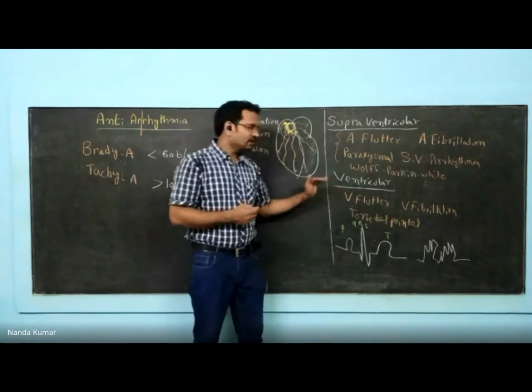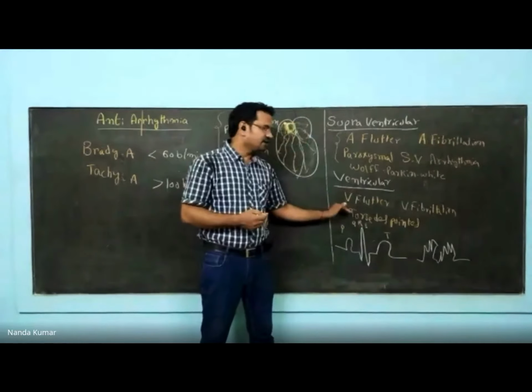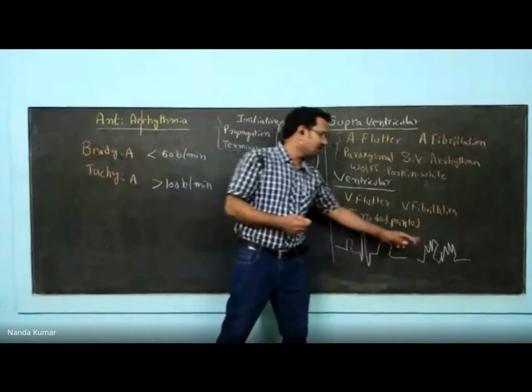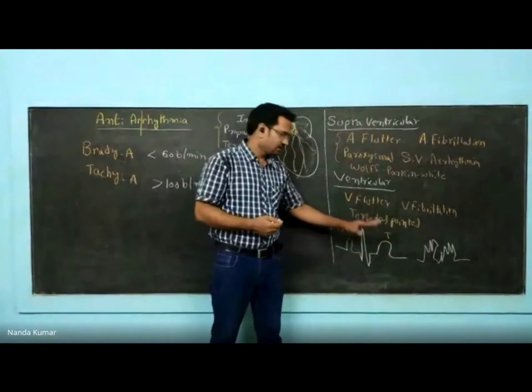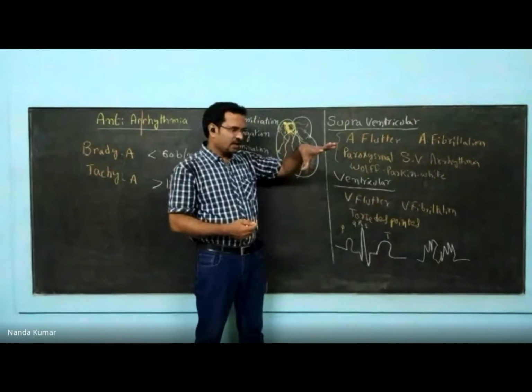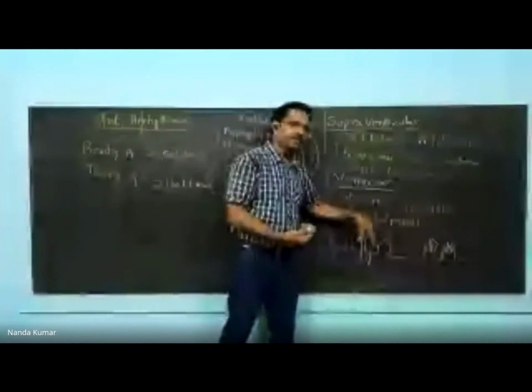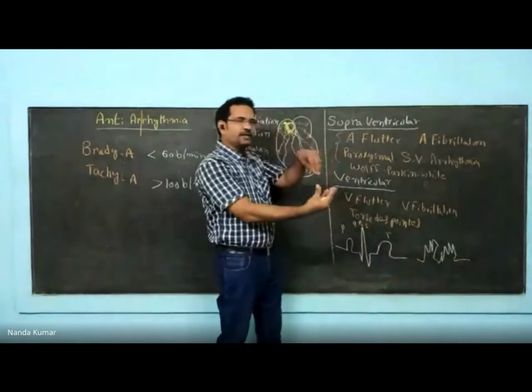In case of ventricles, again, you have ventricular flutter and ventricular fibrillation. Torsades de pointes is a French term that means twisting of peaks. The ECG peaks will get twisted. Now, by the way, when you see the ECG, the P wave indicates atrial systole. The QRS complex indicates ventricular systole. The T wave indicates ventricular diastole.